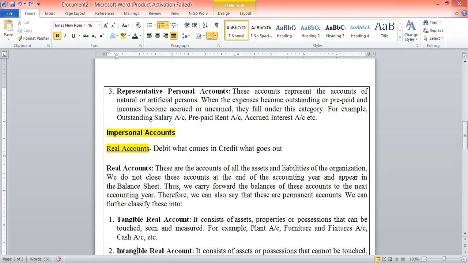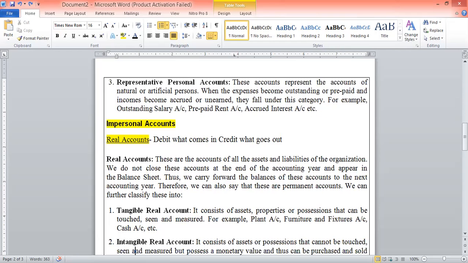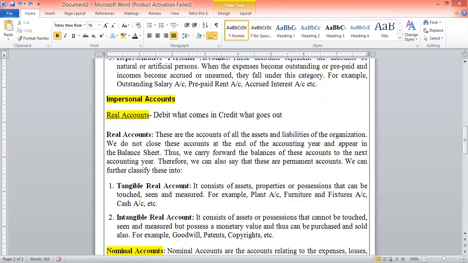For example, I can make you understand the rule for this. If you have purchased furniture in cash, how will you pass the general entry for it? Furniture account debit to cash account, because furniture is what comes in, and the cash is what goes out, which is being credited.